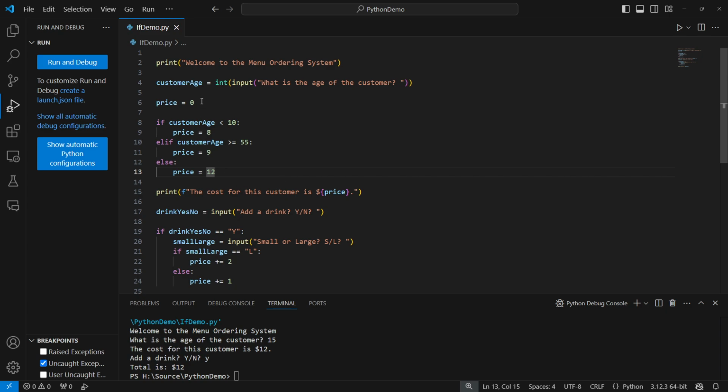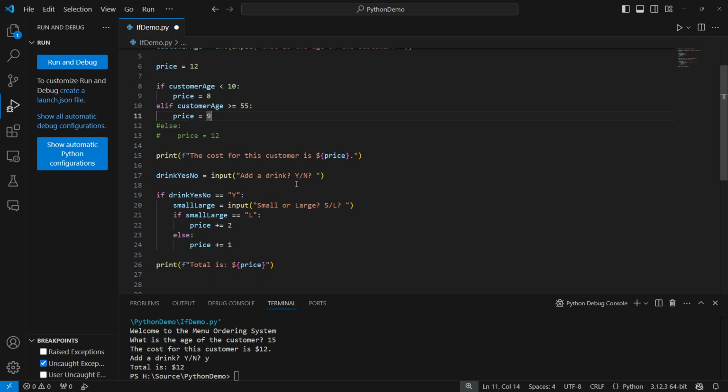For example, instead of initializing the price to 0, I could initialize the price to 12 and then not have that else statement. So now I'm setting the price to 12, but if the customer's age is less than 10, I'll overwrite it to 8. And if the customer's age is greater than or equal to 55, I'll overwrite it to 9. Same exact result, just slightly different logic.